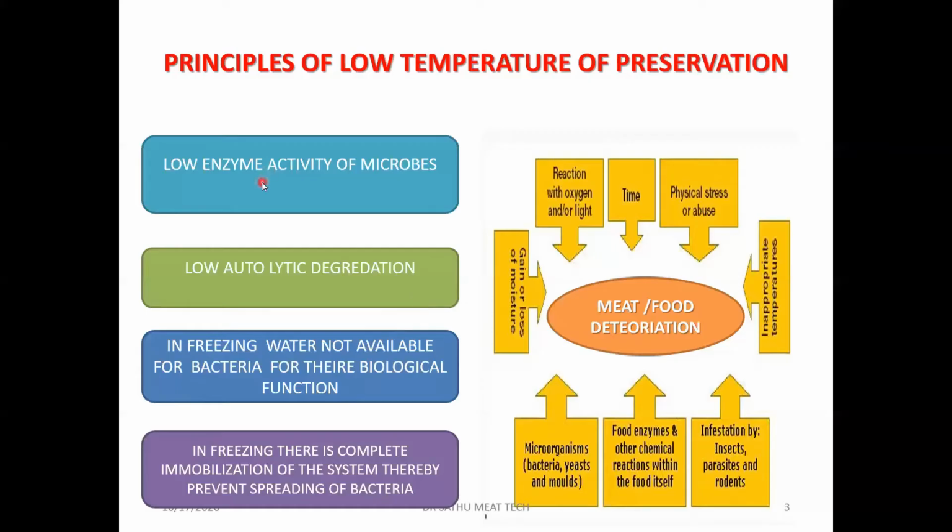That is, we are reducing the enzyme activities, and by reducing the enzyme activities the microbes cannot multiply. We are also reducing the enzyme activities of the food materials, so the autolytic degradation can be slowed down. In freezing, the water is converted into ice, or crystallization of the water takes place. So the microbes will not be able to move, or to absorb the nutrients required for their multiplication. So this is the basic principle behind the low temperature method of preservation.